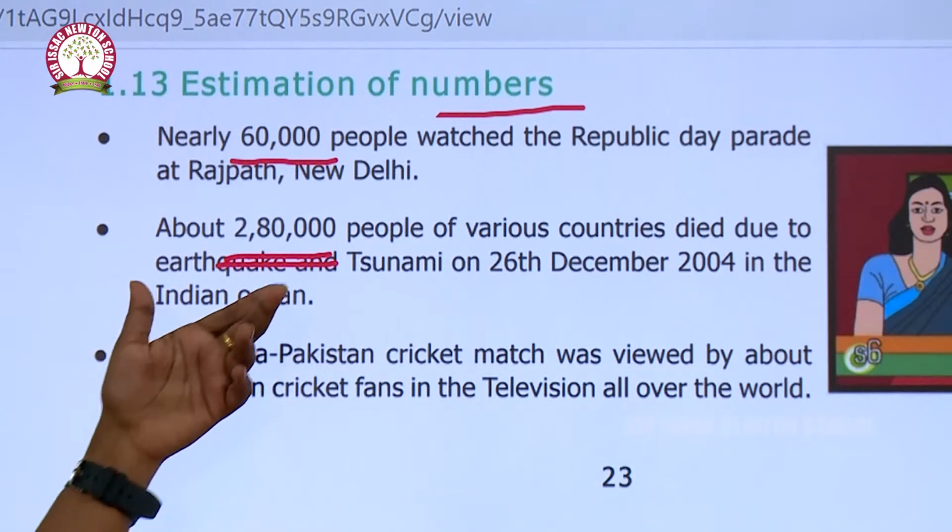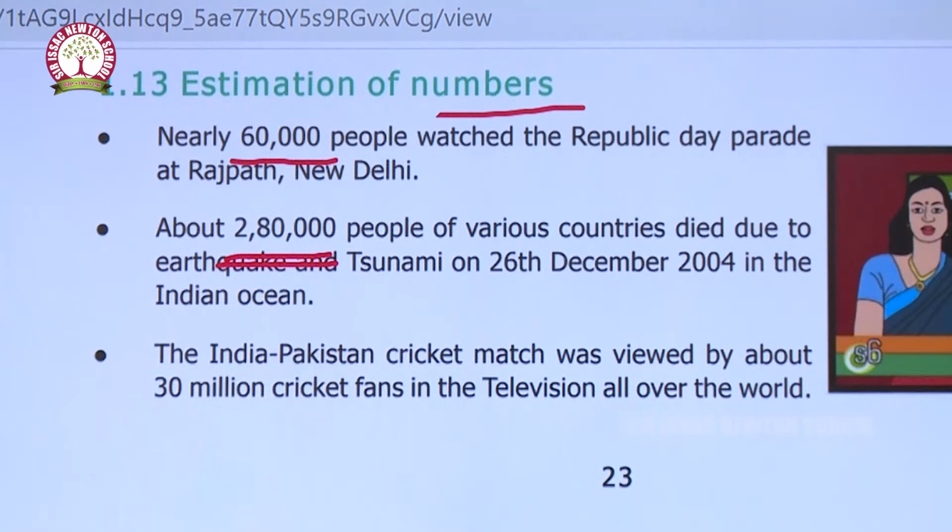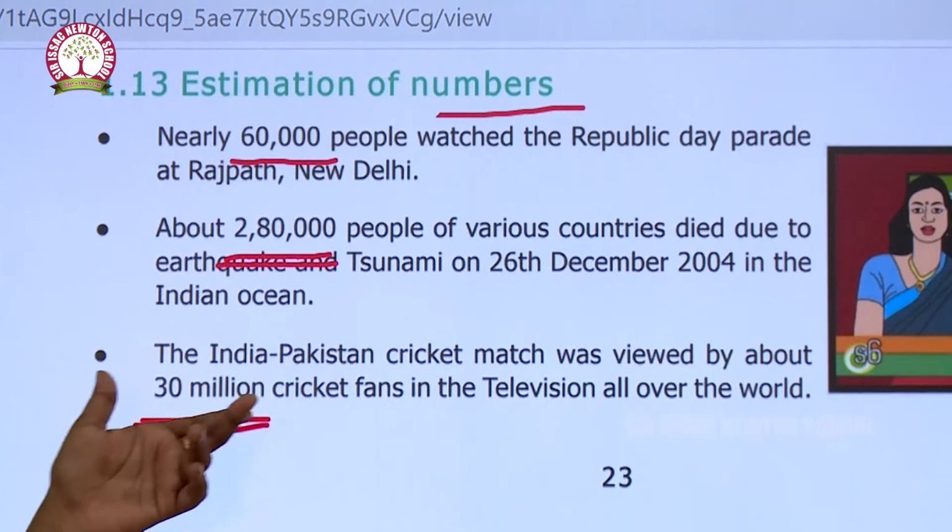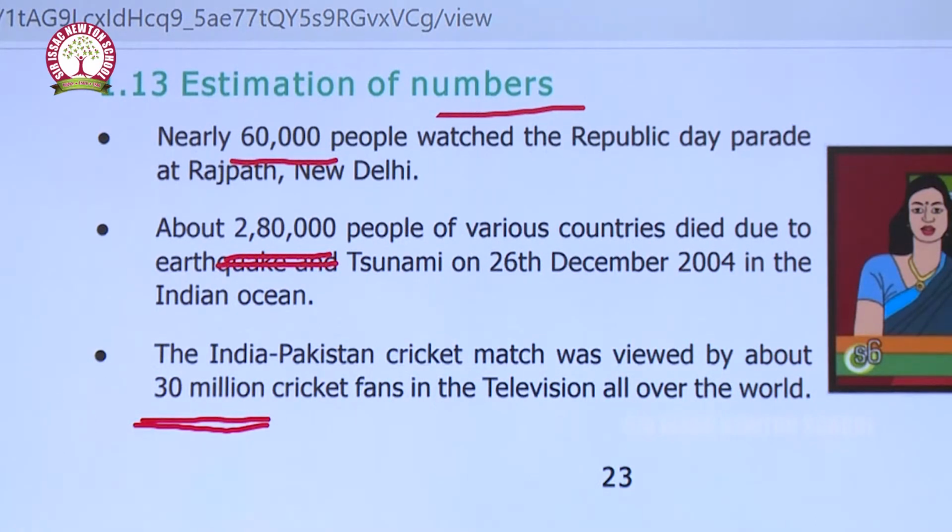Totally 2,80,000 people died because of that tsunami. So, what is the next news? The India-Pakistan cricket match was viewed by about 30 million cricket fans on television all over the world. So, this is the third news.